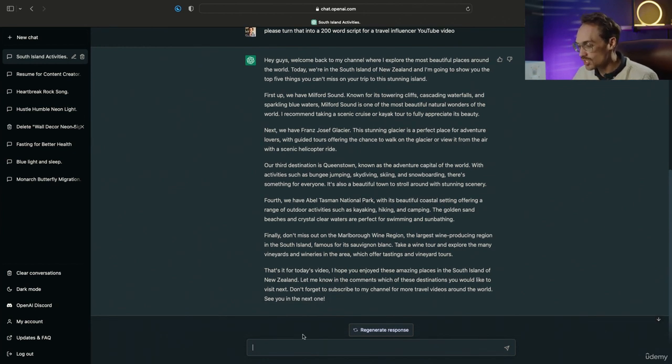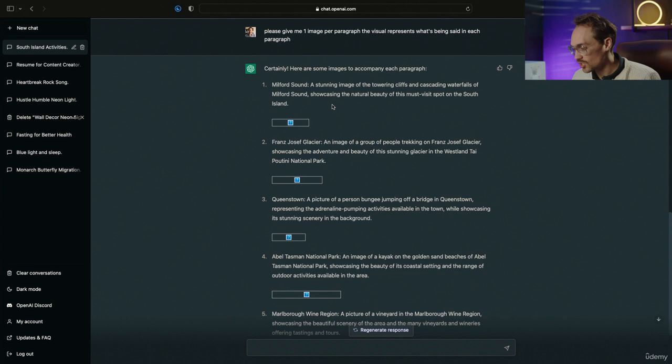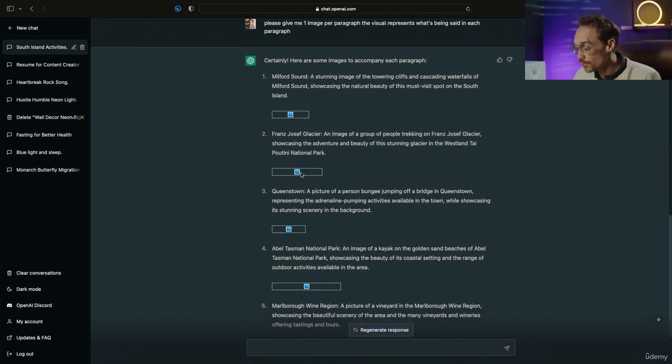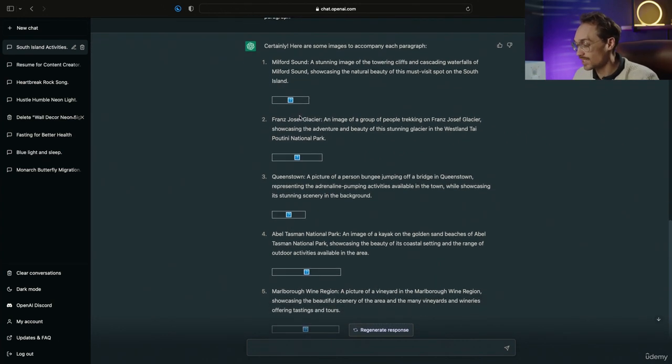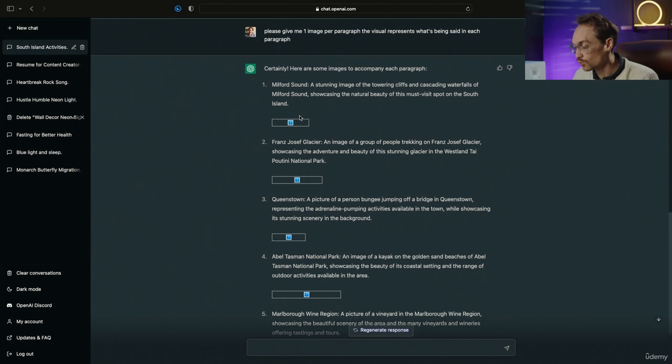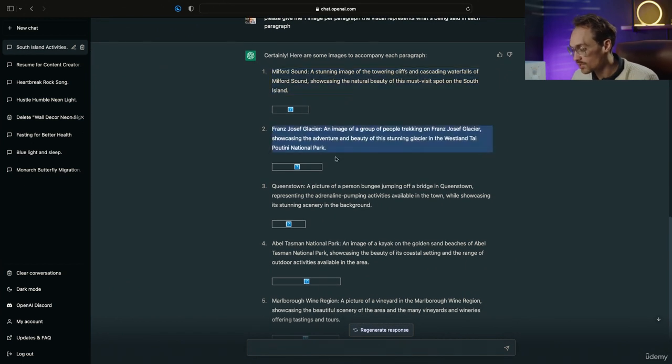Now I'm going to ask ChatGPT to generate an image to go with each part of the script so we can add some visual interest to our video. So please give me 1 image per paragraph that visually represents what's being said in each paragraph. Great, so you can see ChatGPT even tried to pull some image links, which is actually beyond its capacity to do right now, but it gives us the exact description of the images that we'll need.